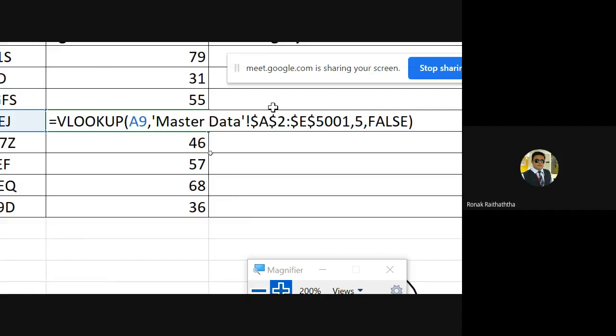And we haven't applied this absolute referencing in the first one, which is the Pandit ji.